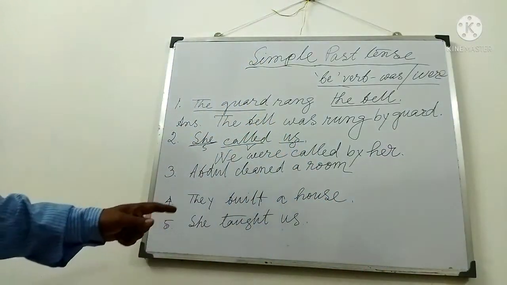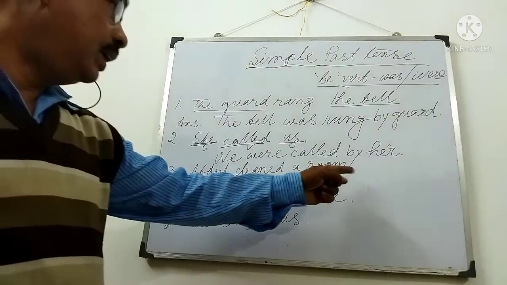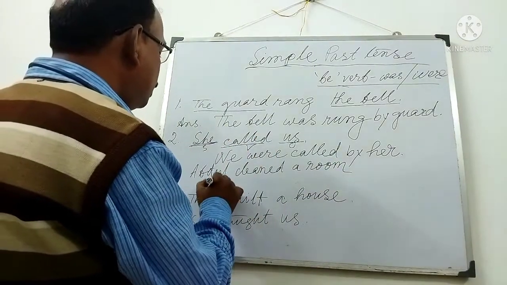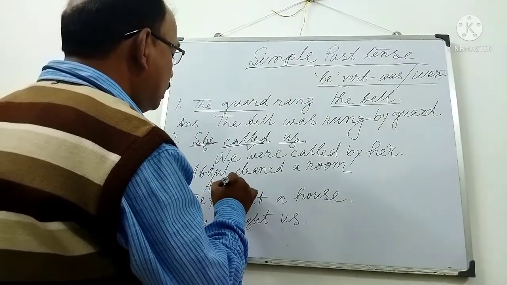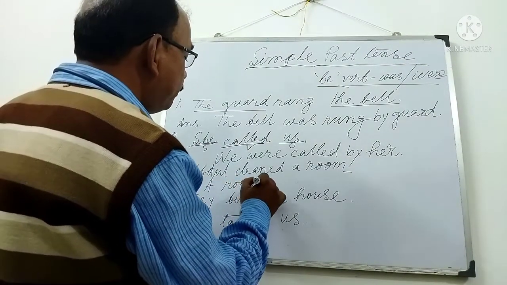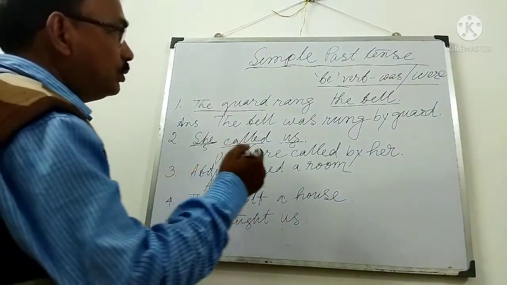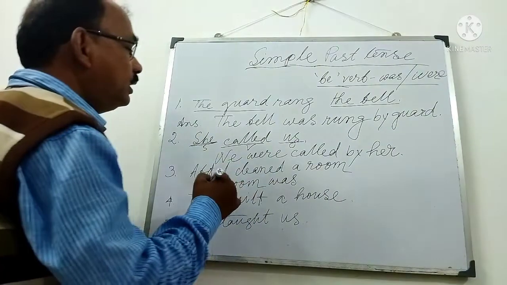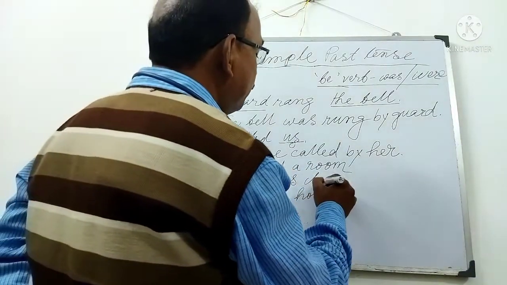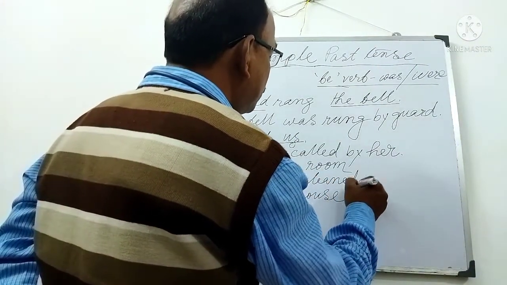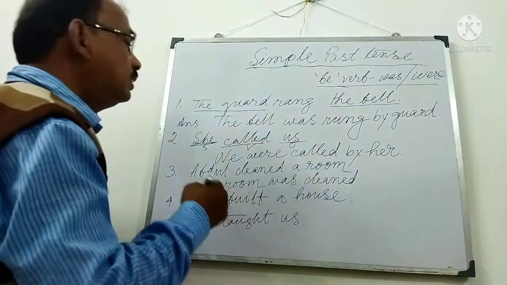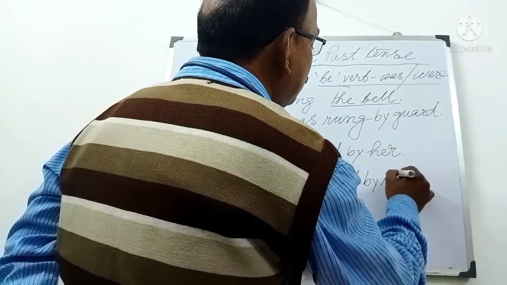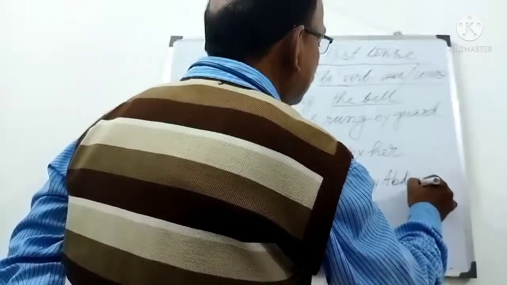Third example, Abdul cleaned a room. Object will be subject, so I shall write first a room. Then according to the be verb, was. Then cleaned, past participle form of the verb or third form of the verb. Then by, Abdul will be Abdul. Okay.